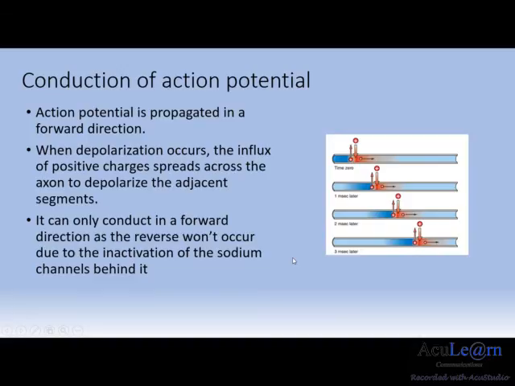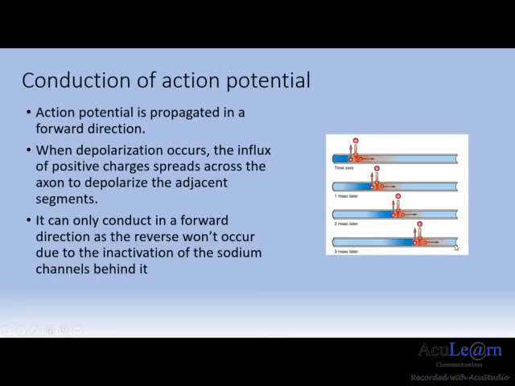For information to be transferred, the action potential has to be conducted down across the axon. The way this happens is in a forward direction. When depolarization occurs, there is a surge of positively charged sodium ions flowing through the membrane as the sodium channels open.